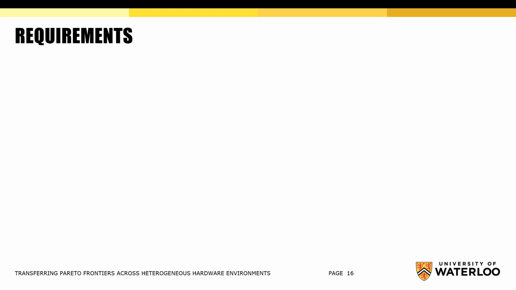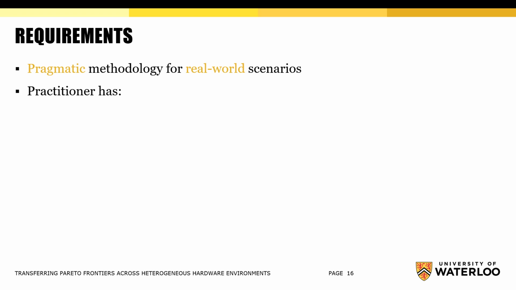The main goal of our research is to develop a pragmatic methodology that could be applied in real-world scenarios. This goal resulted in requirements that guided the development of our approach along with the challenges mentioned previously. We assume that a user has no control over the sampling process of a configuration space and might be restricted to historically benchmarked data only.